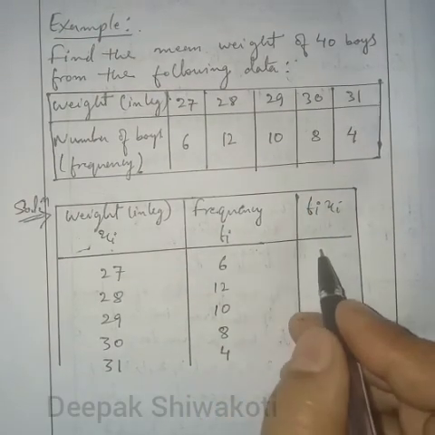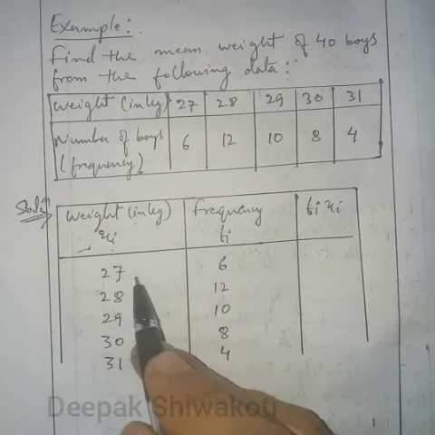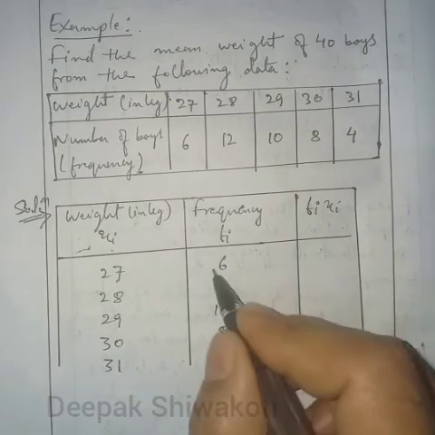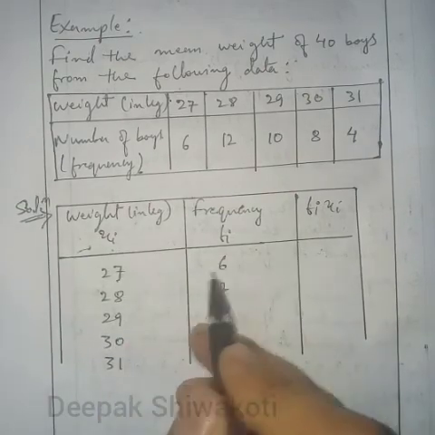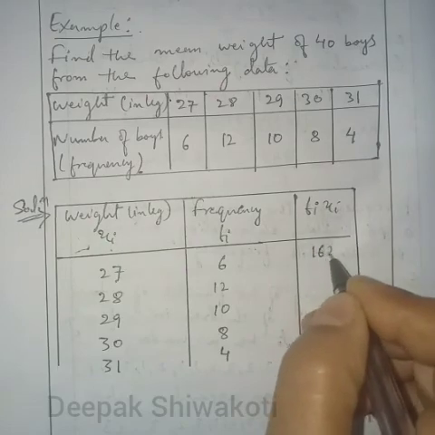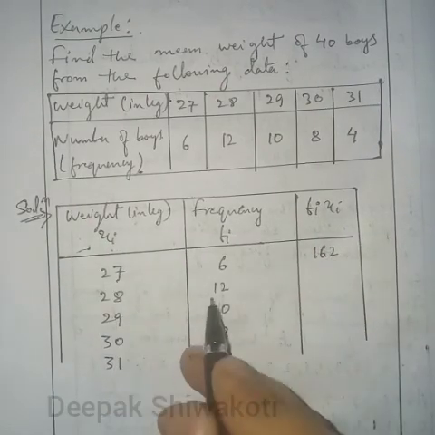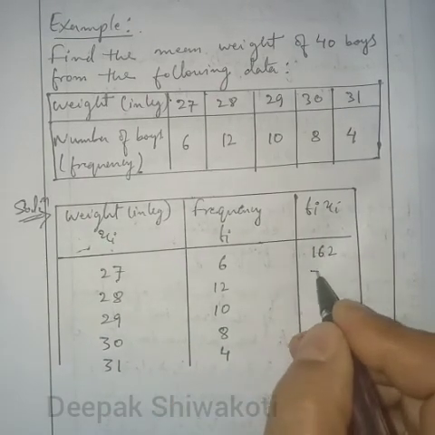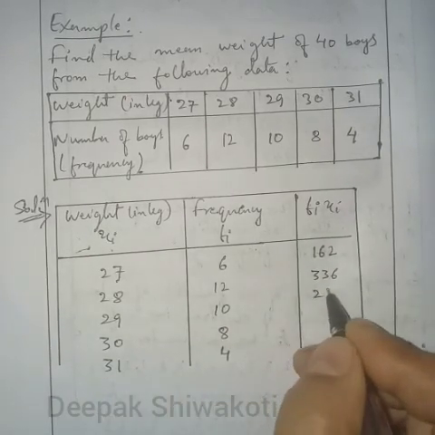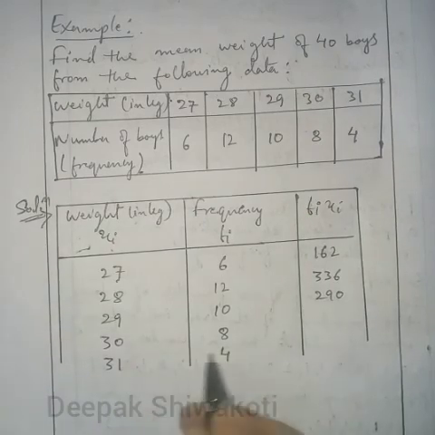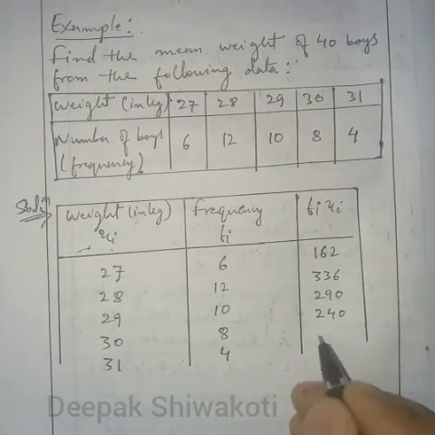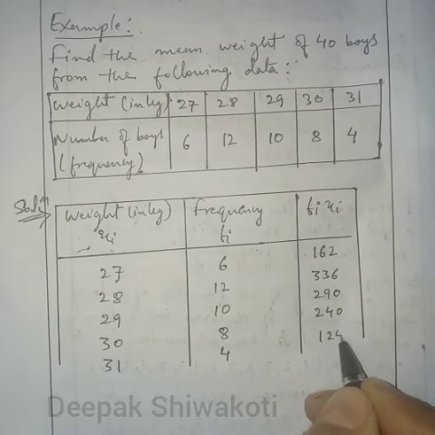Now we'll fill in the next column by multiplying these two. 6 into 27, we get 162. Similarly 28 into 12 is 336, 29 into 10 is 290, 30 into 8 is 240, 31 into 4 is 124.